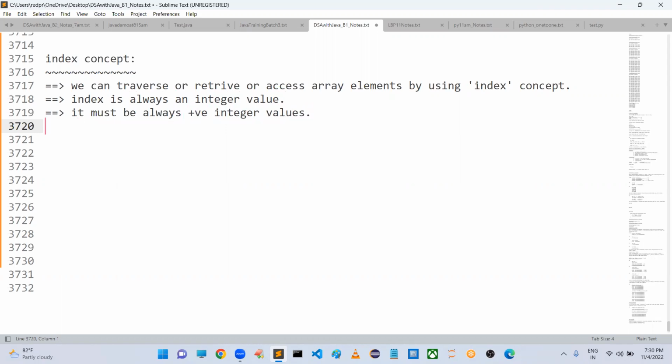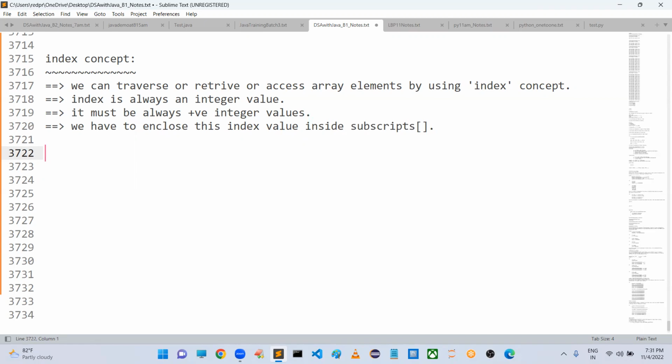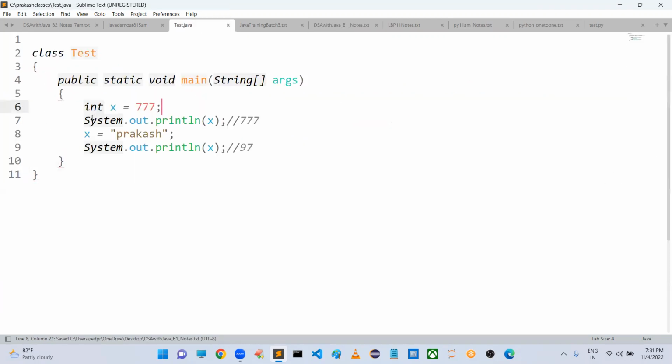Like in Python, we have negative indexes also, but here it supports only positive index values. And we have to enclose this index value inside subscripts. You know subscripts very well. If you are using one pair of subscripts, it is called a one dimensional array. If you are using two pairs of subscripts, it is called a two dimensional array.